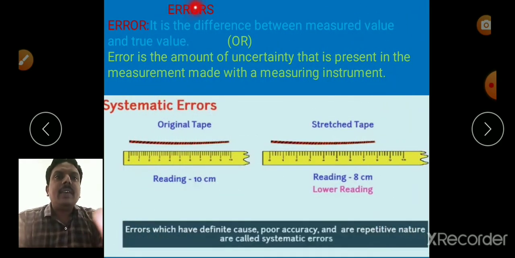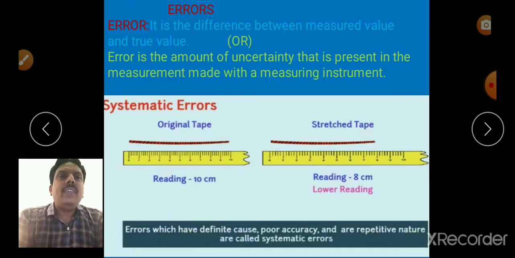Next, error. What is error? Error is nothing but this: every measurement has a true value or actual value. If an observer measures a particular quantity, and it coincides with or agrees with the actual value, then we can say that there is no error in the measurement.